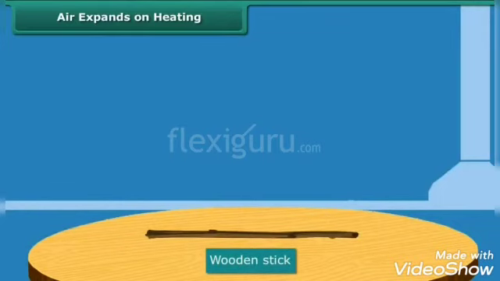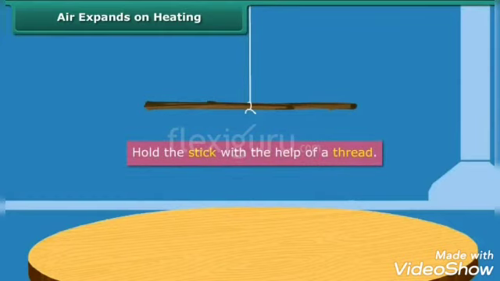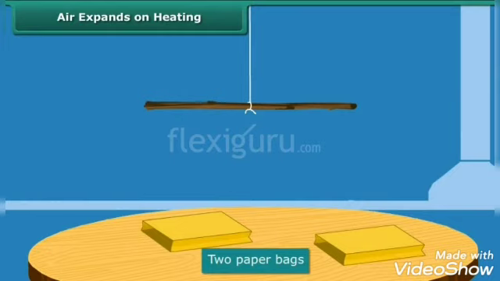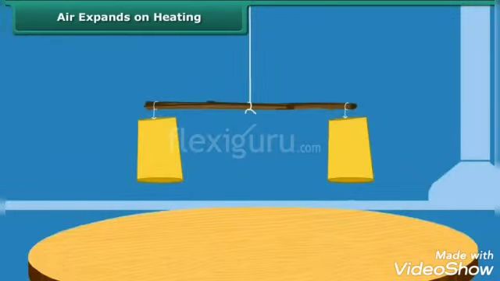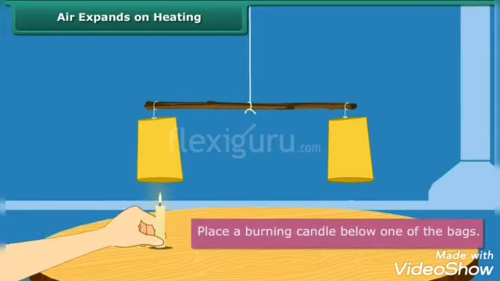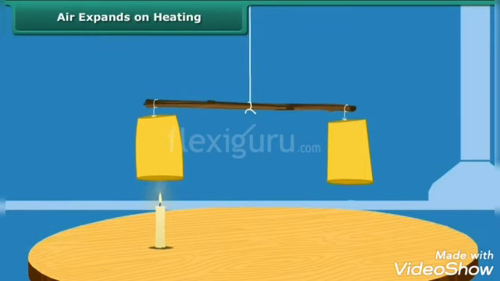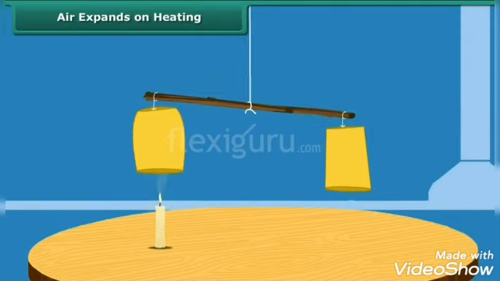Take a wooden stick and tie a piece of thread in the middle of it. Then take two equal-sized paper bags and hang them in the inverted position on the two ends of the wooden stick. Hold the stick with the help of the thread and place a burning candle below one of the bags. We notice that the balance of the two bags got disturbed.